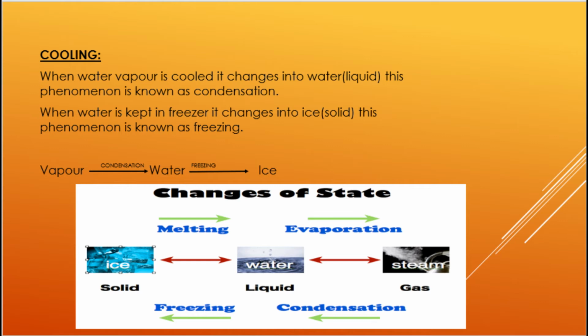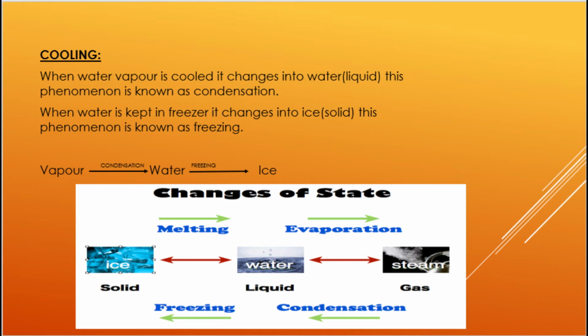So here what is happening in cooling? When water vapor, that is gas, cools down, it changes into water and the process is known as condensation. And when water is kept in the fridge, it freezes and changes into solid, that is ice. So you can see here changes of state. Ice, that is solid, when heated melts into water, and when it is heated further, it evaporates into steam or gas.